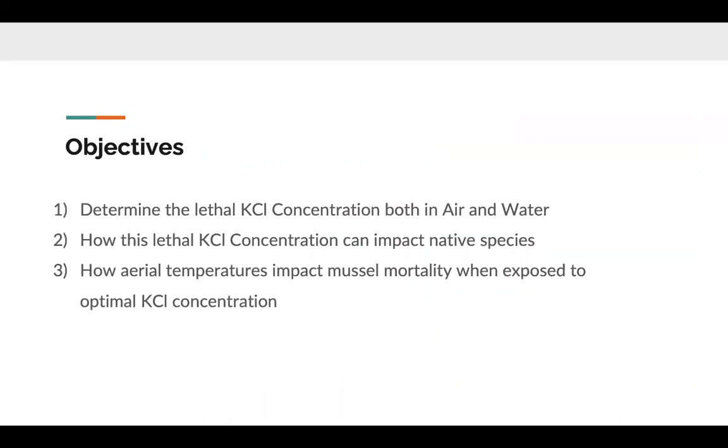So the objectives of some of this preliminary work were to first determine the lethal potassium chloride concentration, both in air and in water, then how this lethal potassium chloride concentration can impact native species, and then how aerial temperatures can impact mussel mortality when exposed to that lethal potassium chloride concentration.